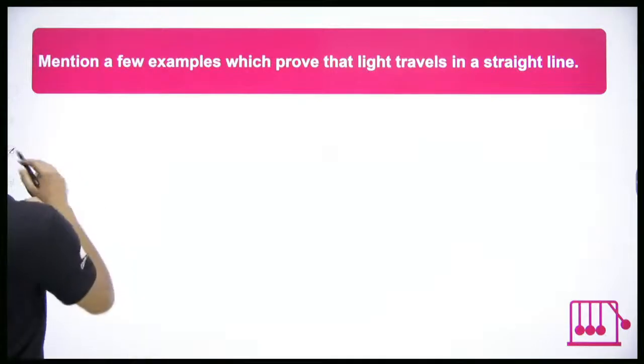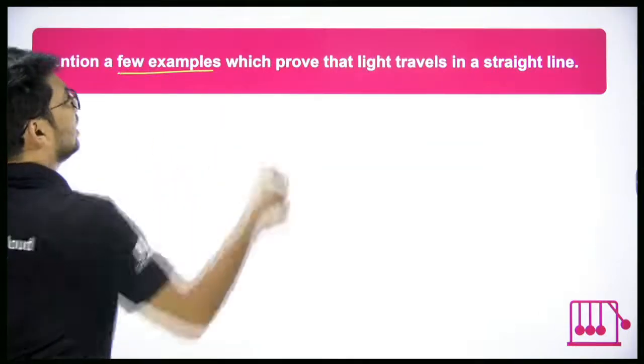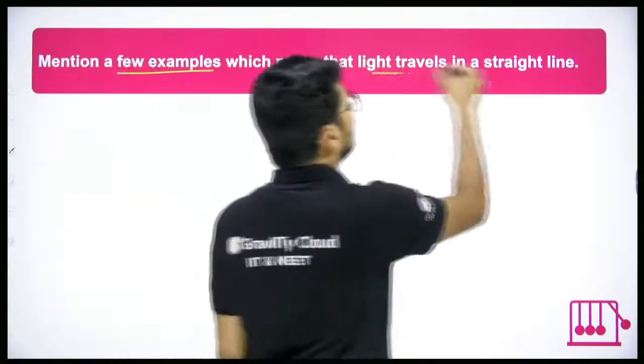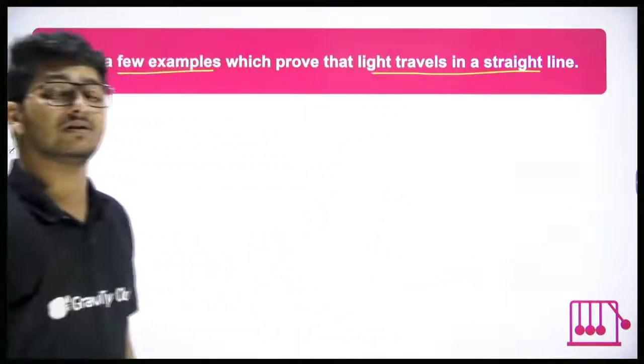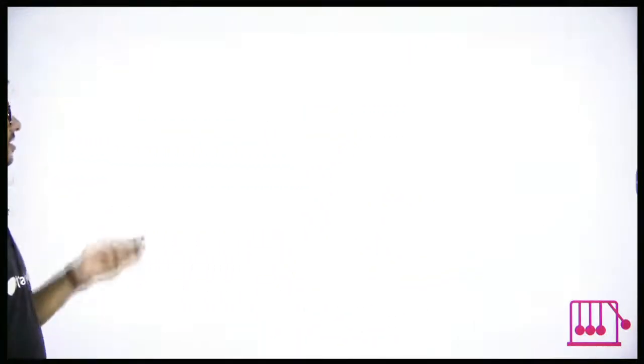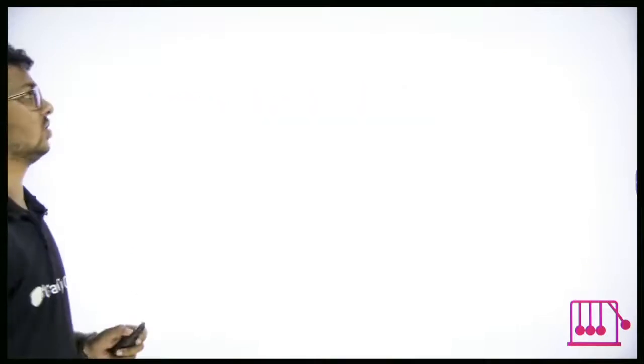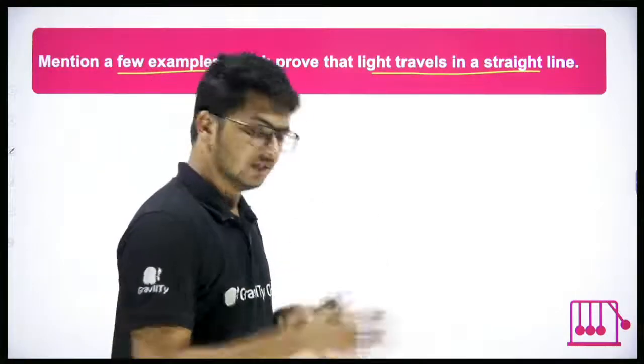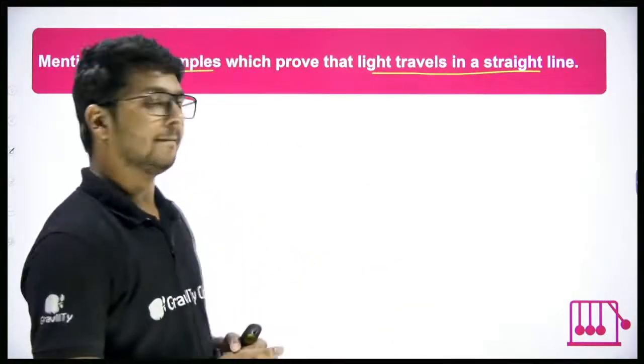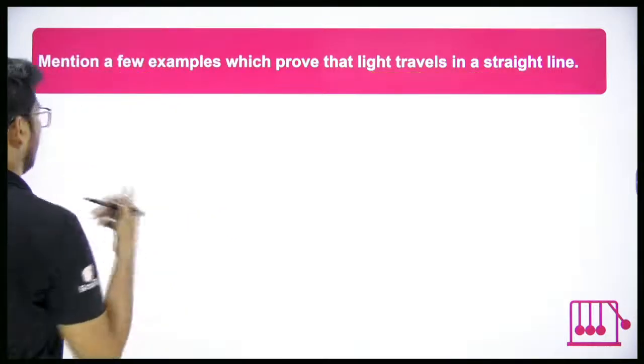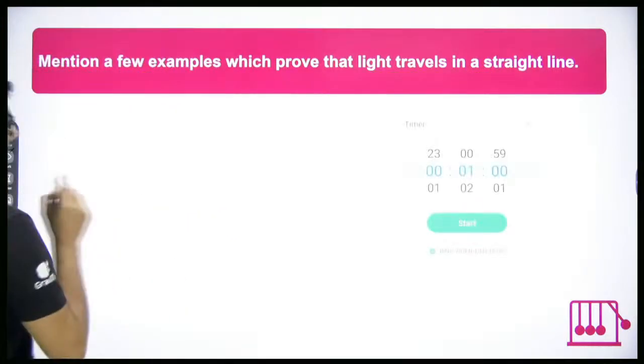Mention a few examples which prove that light travels in a straight line. Just now we talked about rectilinear propagation of light. But give us a few examples which actually prove that point. Can you write down a few? I'll give you again 30 seconds of time.